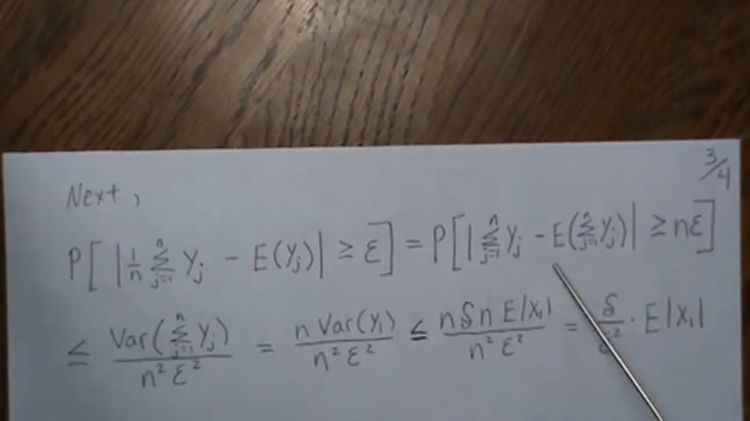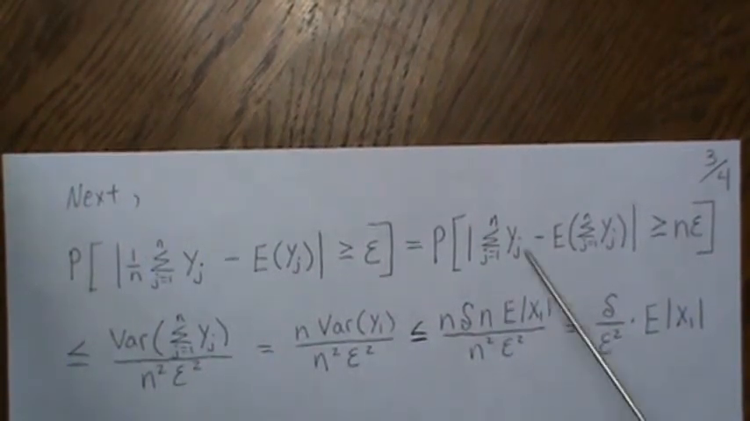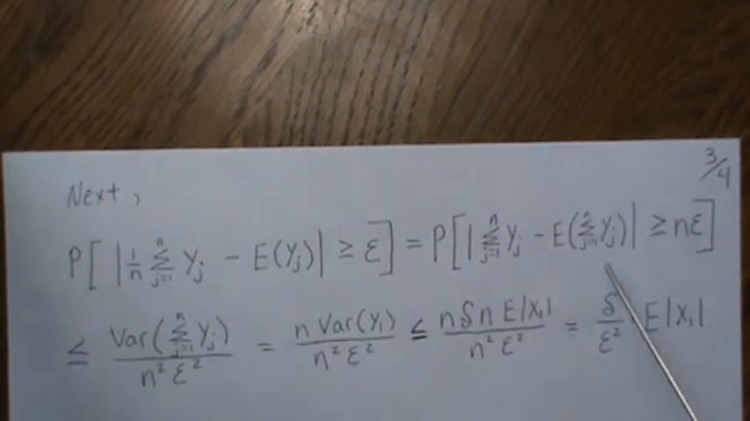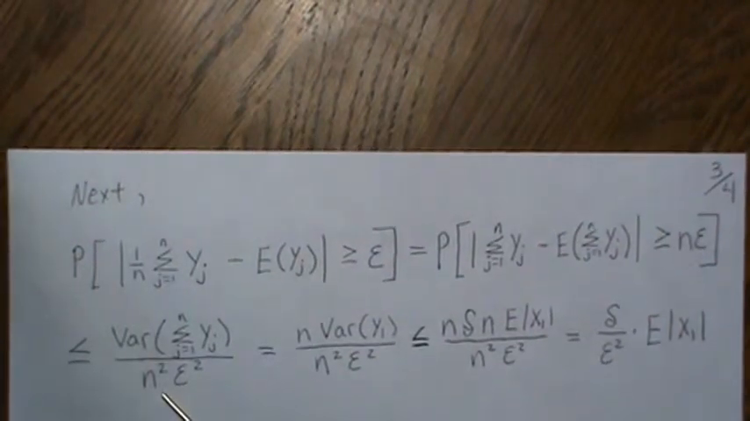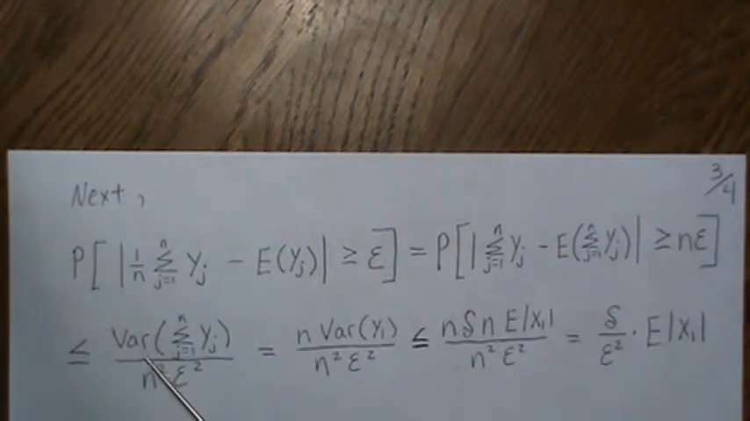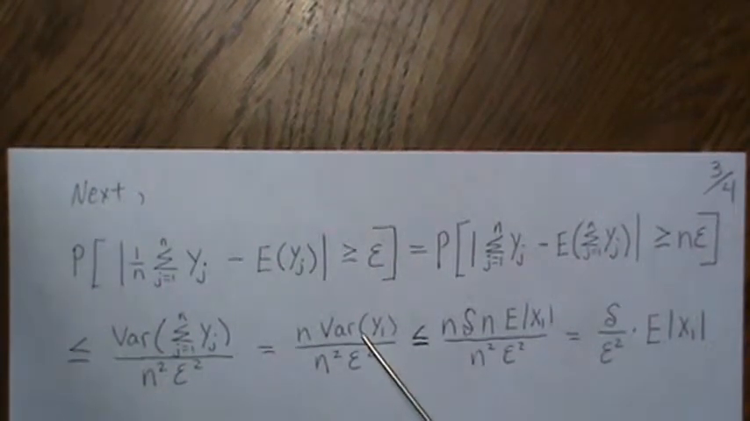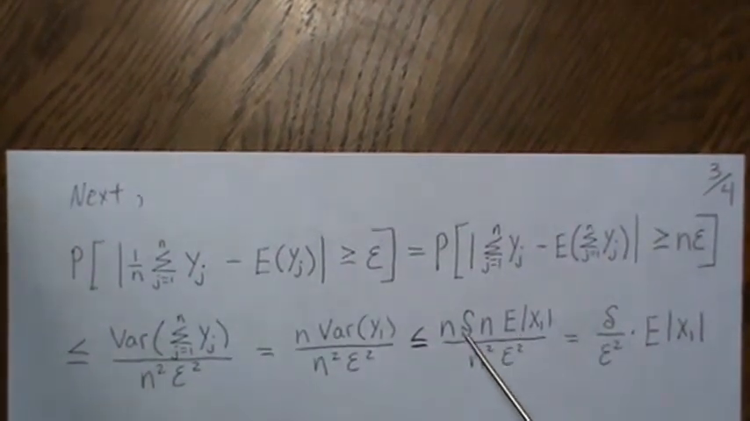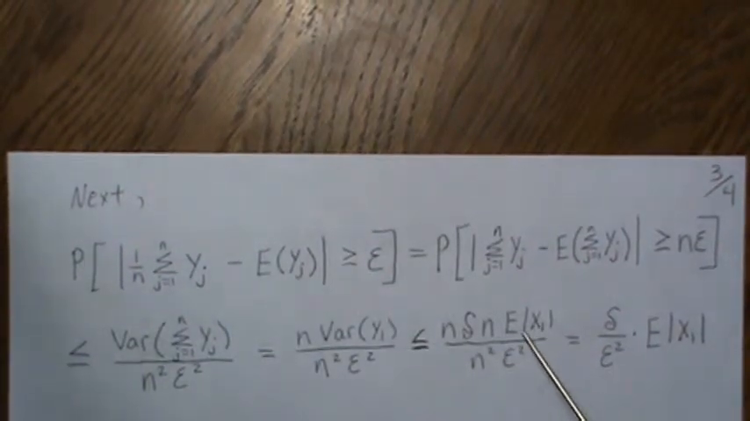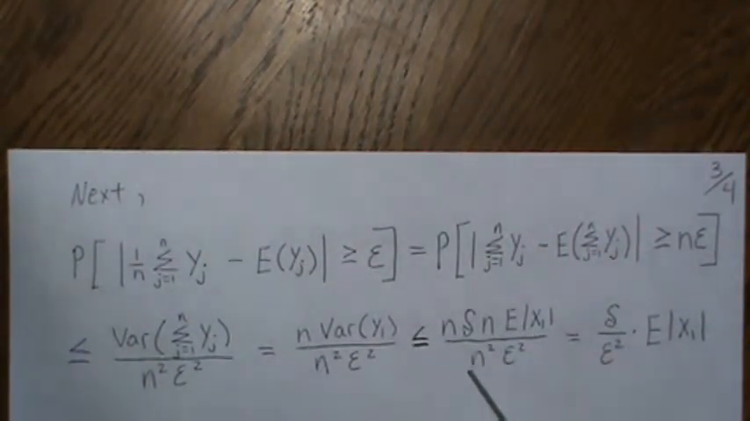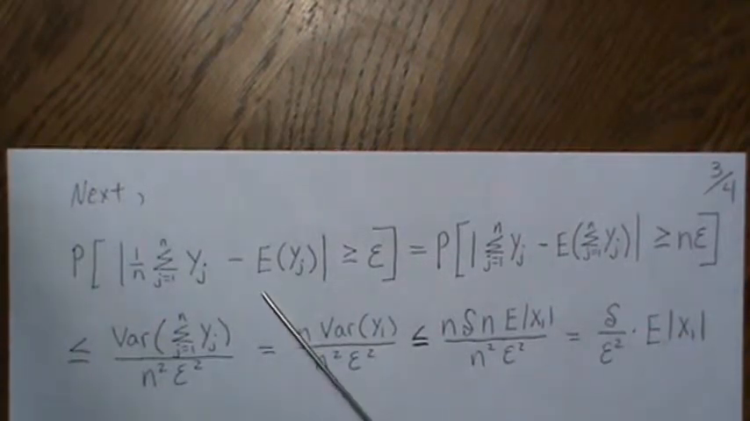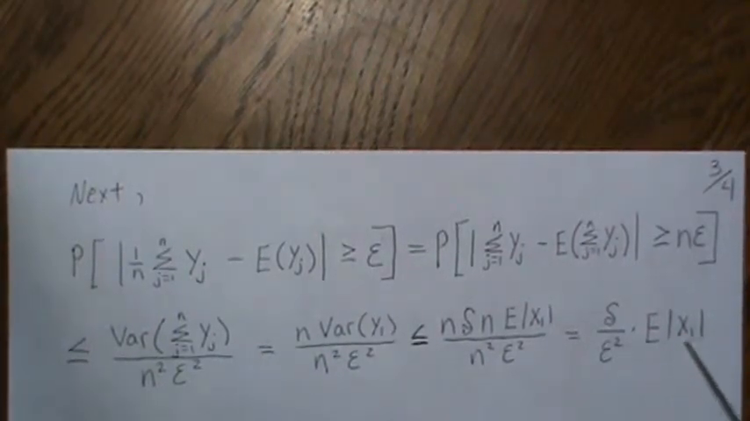Now, Markov's inequality says that this probability is less than the variance of this sum divided by n squared epsilon squared. Since they're IID, it's really n times the variance of one of them. And then we just showed that the variance of this is finite and is less than delta n times the expected value. So now we start cancellation and we get this. So this probability is less than or equal to this probability. So it's finite.